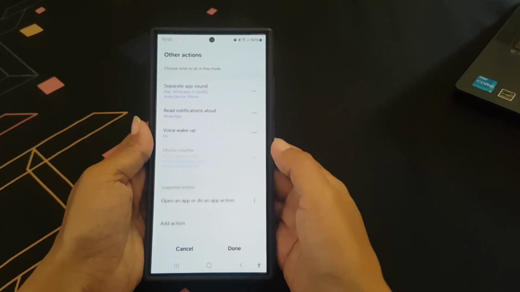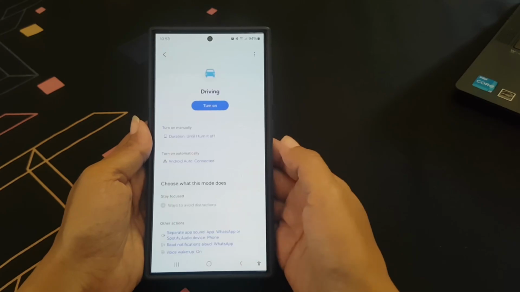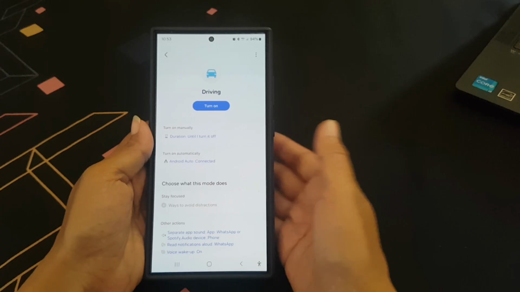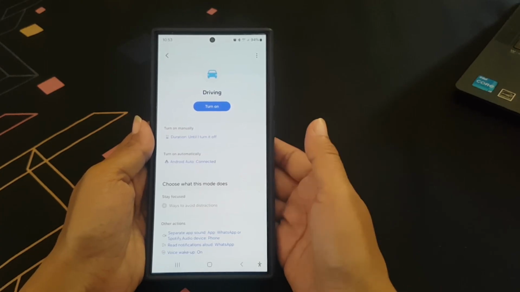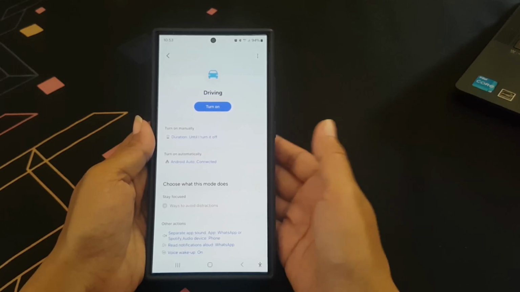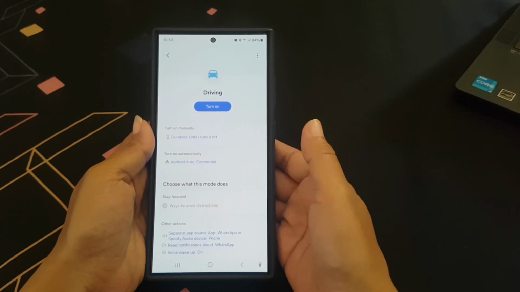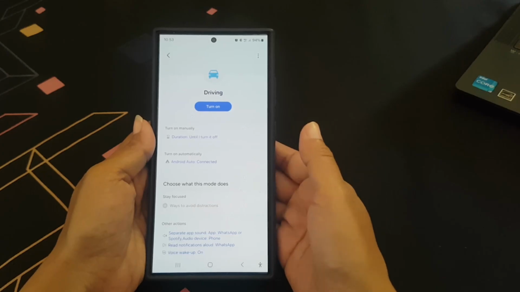Tap done button and then tap done button again to save the change. By doing this, now when the driving mode is active and you play media such as song, then your phone will automatically adjust the media volume level to 40% while you are listening through your phone speaker, 50% when you are listening through your wired headphone, and 35% when you are listening through the Bluetooth audio.